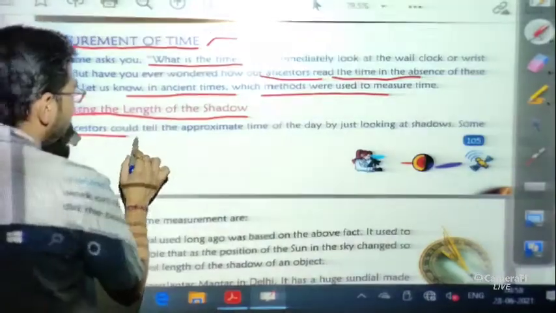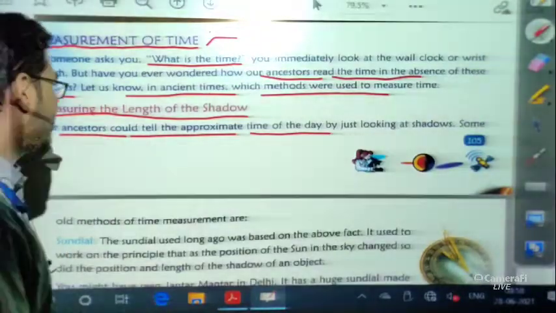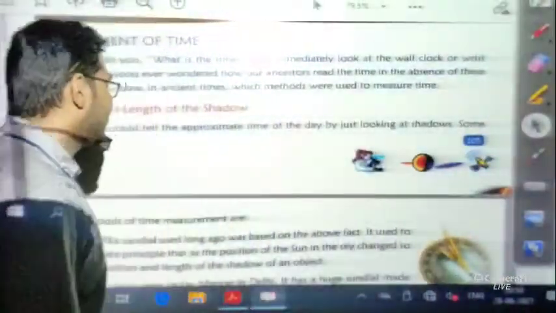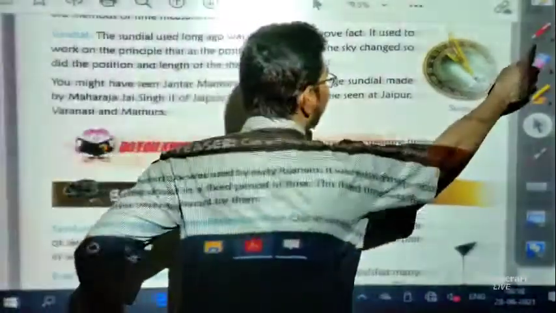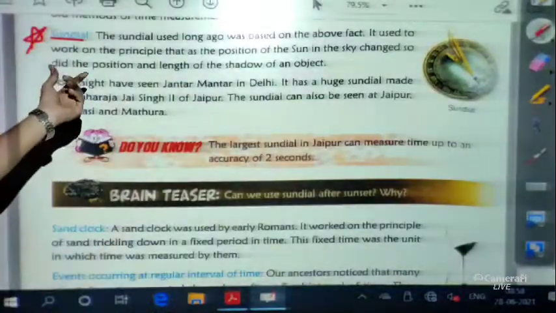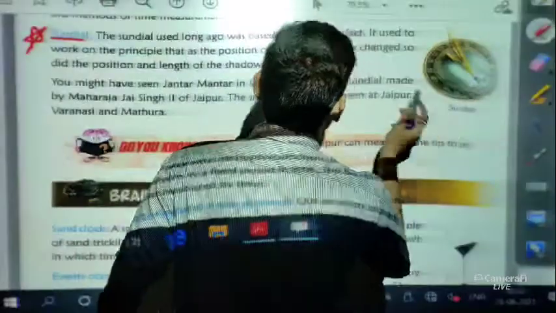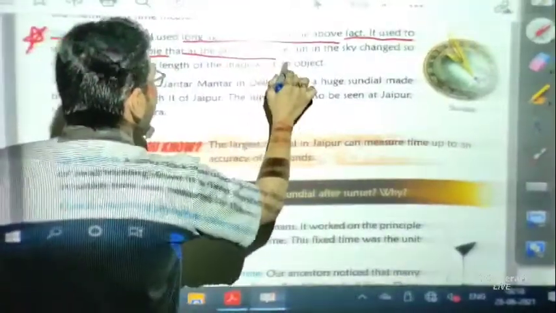Our ancestors could tell the approximate time of the day by just looking at the shadows. A few old methods of time measurement are based on this shadow. The first is the sundial. Many of you have heard of it or seen it on Discovery channels. You can see the picture here, this is a type of sundial. The sundial used long ago was based on the principle that as the position of the sun in the sky changes, so do the position and length of the shadow of an object.